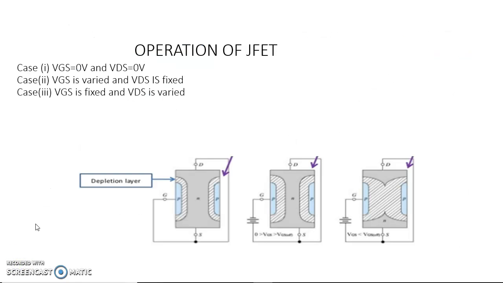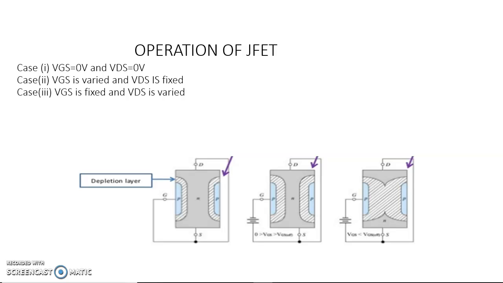The operation of junction field effect transistor is analyzed under three cases. The first case deals with both gate to source voltage VGS and drain to source voltage VDS are equal to 0. The case 2 discusses the gate to source voltage VGS is varied and drain to source voltage VDS is fixed. Case 3, VGS is fixed and VDS is varied.